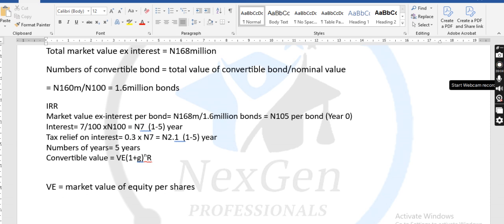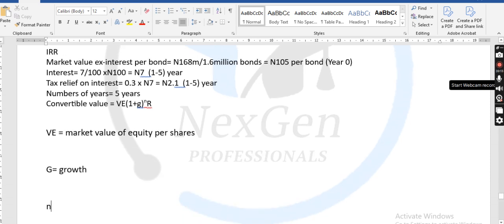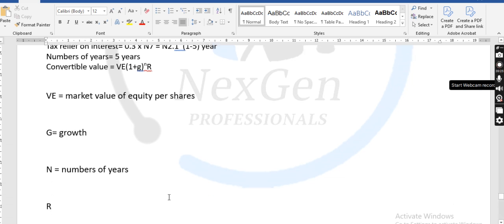G is equal to the growth rate, right? N is equal to number of years, right? R is equal to conversion ratio.